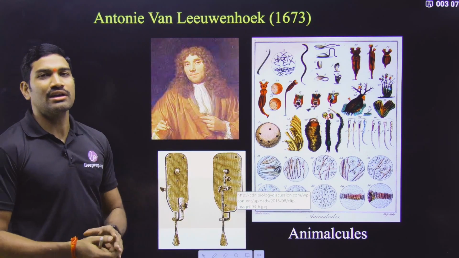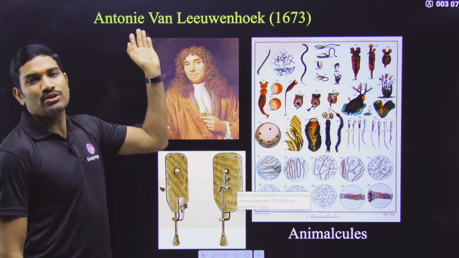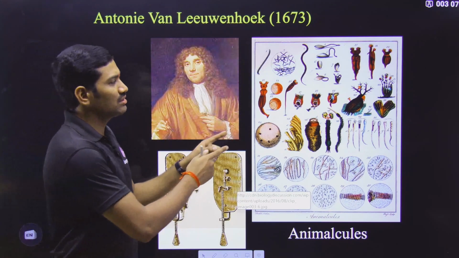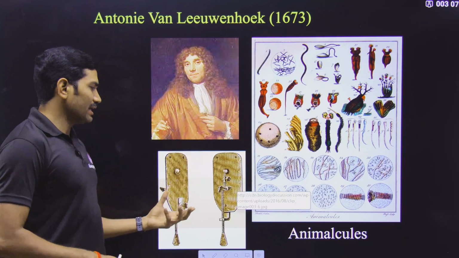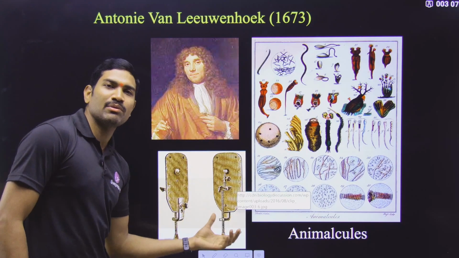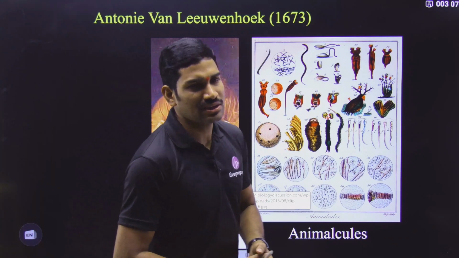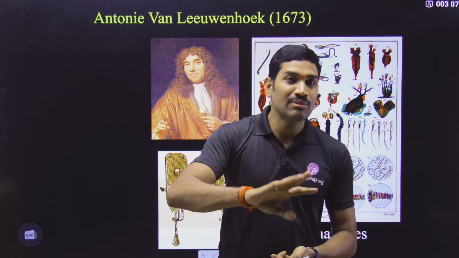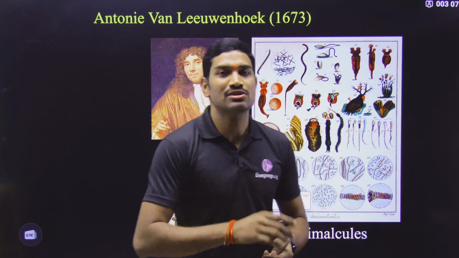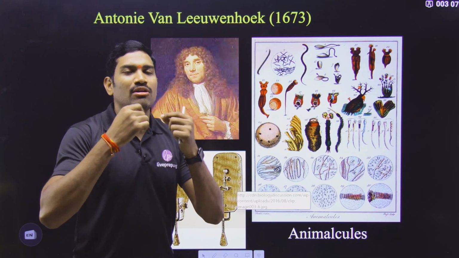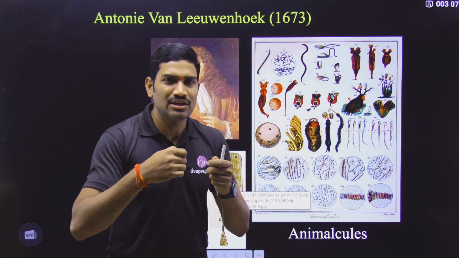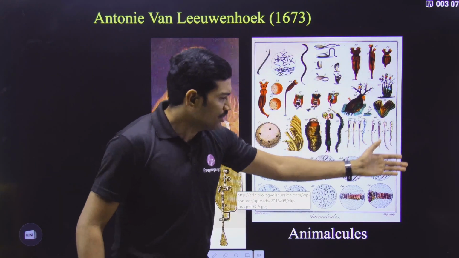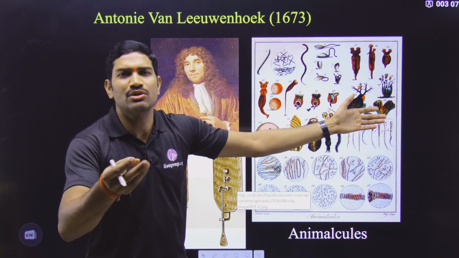Next one. Now we are talking about another scientist, and his name is Antony van Leeuwenhoek. Regarding this scientist, they have clearly mentioned it in NCERT, so this information is compulsory. Leeuwenhoek developed a simple type of microscope, and with the help of this he observed different types of substances. He took a sample of water and observed it, and he observed semen also. Based on that, he observed sperm cells also. Not only that, early in the morning we clean the tongue, right? We get some scum, and that also he observed. He observed so many things from different types of samples.